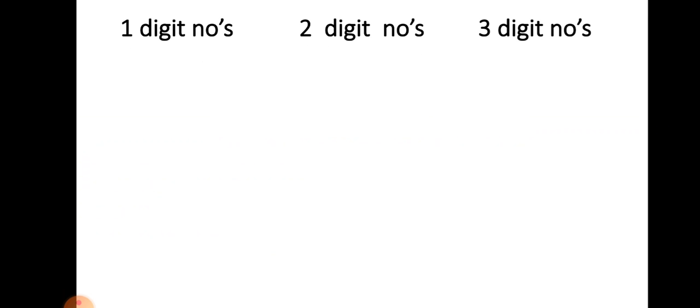Dear students, here are given 1-digit numbers, 2-digit numbers and 3-digit numbers. In this topic we will see 1-digit numbers, 2-digit numbers and 3-digit numbers.